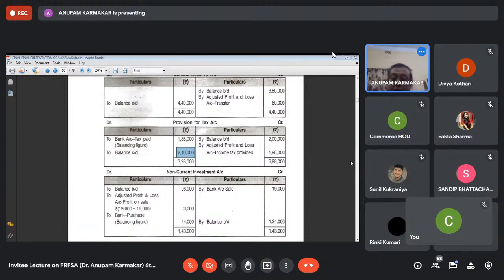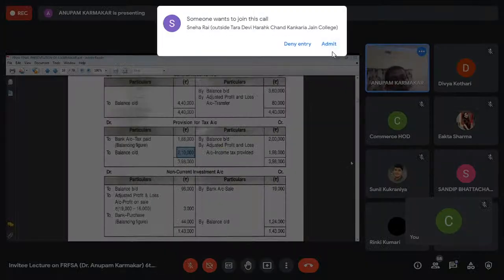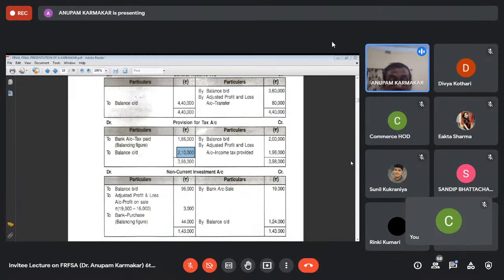That means on the basis of self-assessment, they have calculated their tax liability, more or less, that will be correct. That is the estimated tax liability, and based on that estimated tax liability, they have set aside some money from the profit and loss account. That was done in the last year, and that becomes the opening balance in the current year. Okay. And the closing balance in the provision for tax is 2,10,000.